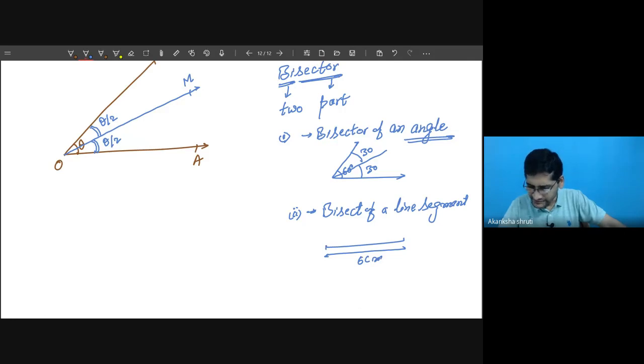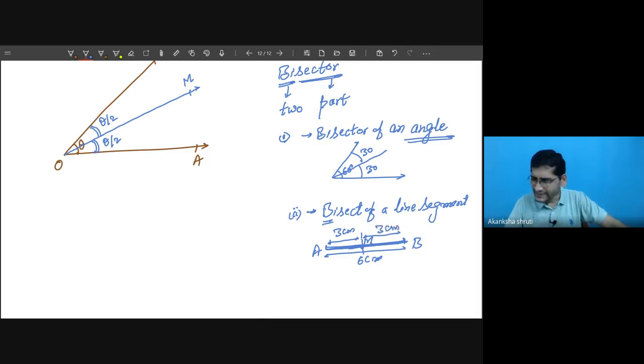Since it is a line segment, this length is measured in centimeter. The bisector simply means we have to divide this 6 centimeter into two equal halves. It will be something like this. If I consider AB as the line segment, which is 6 centimeter, and M is the point between A and B, exactly the middle of A and B, then AM will be 3 centimeter and MB will also be 3 centimeter.